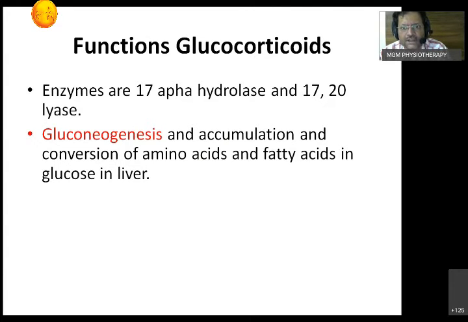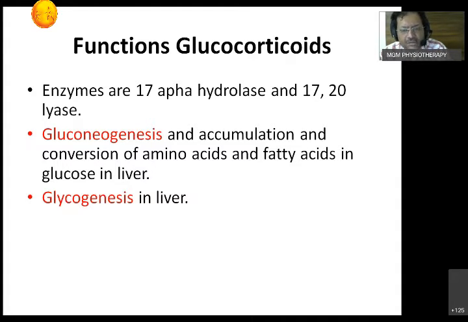Whatever amino acids and fatty acids are mobilized, amino acids come from the muscles, and fatty acids come from the stores in the adipose tissue. Both come into the liver and get converted by gluconeogenesis into glucose. The first step occurs in the liver. The second step is glycogenesis. Once the glucose is formed, it gets polymerized in the liver to form glycogen, which gets stored.